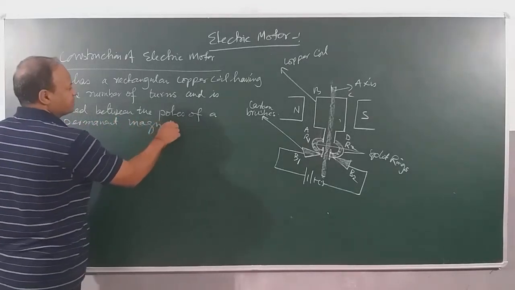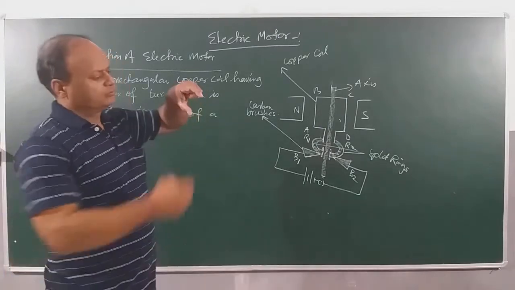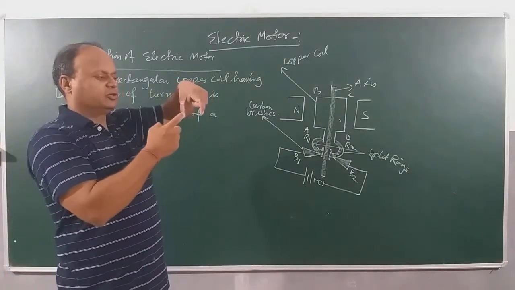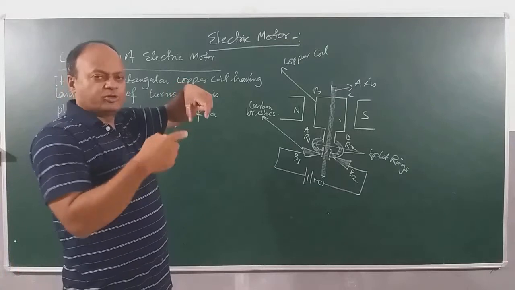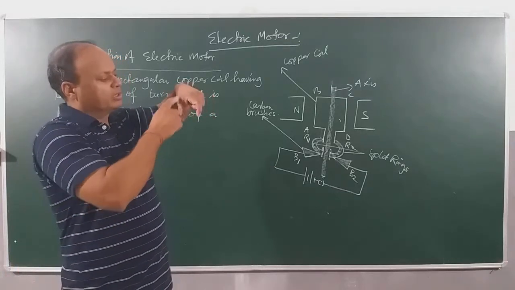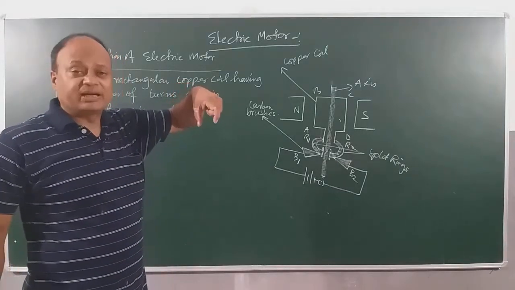And children, this magnet is like this. This is the North Pole and this is the South Pole. North Pole, South Pole. And this could be North, this could also be South, depending. You call it a horseshoe magnet. Clear?